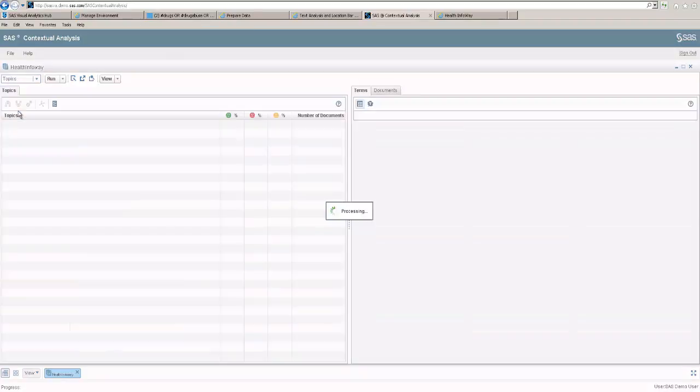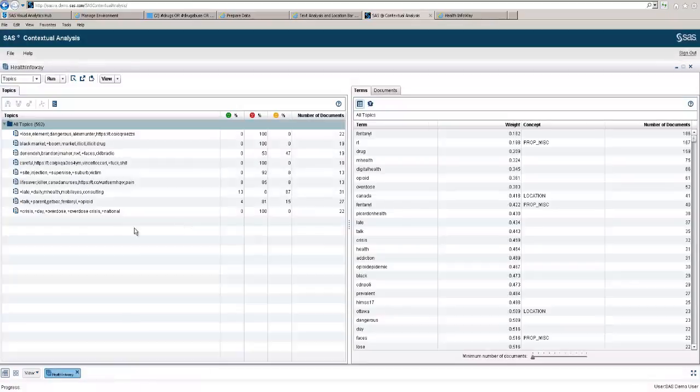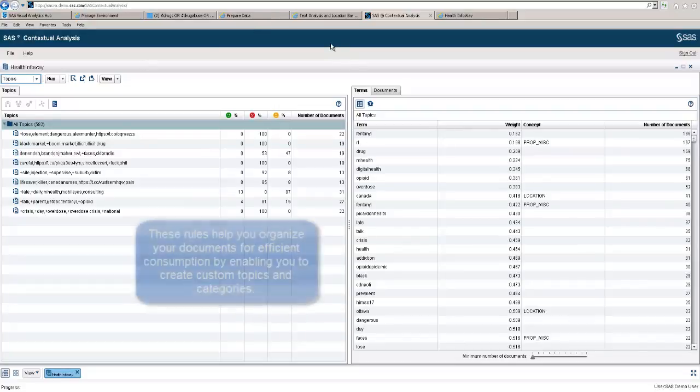And then again, we actually see the topics with their sentiment, which is similar to what we saw earlier in our text analytics. Then another area is categories. This is where we differentiate from our original text analysis, where you could actually create rules to organize your text.